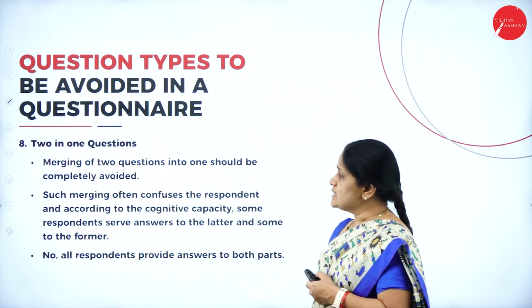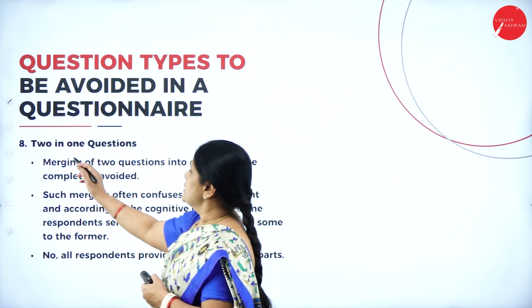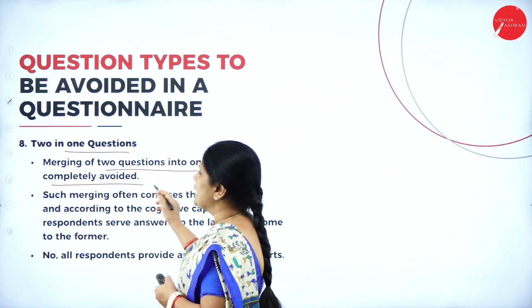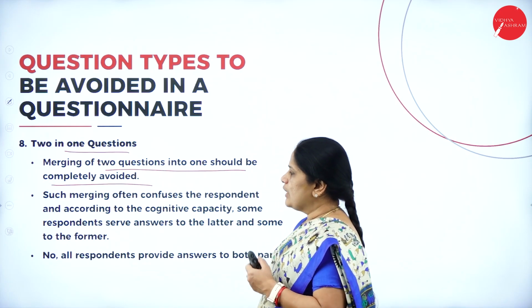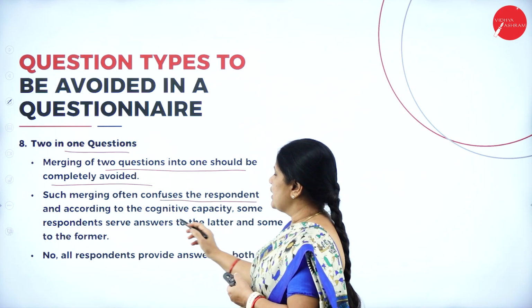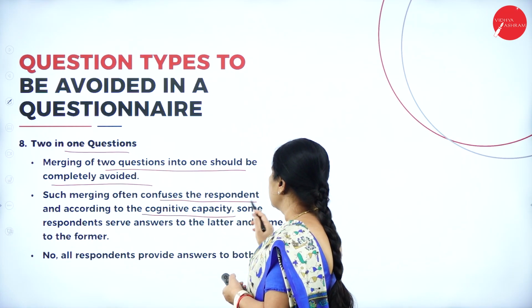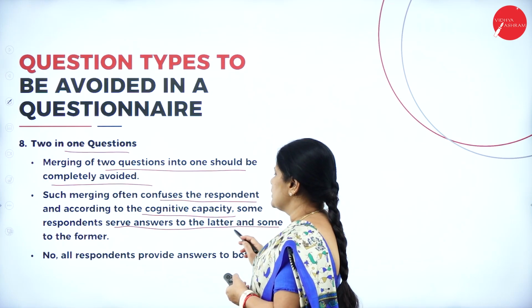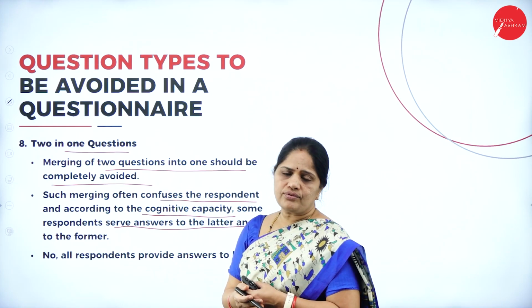The next one is 2-in-1 questions. The merging of two questions into one should be completely avoided. Such merging often confuses the respondent, and according to cognitive capacity, some respondents answer the latter and some the former.